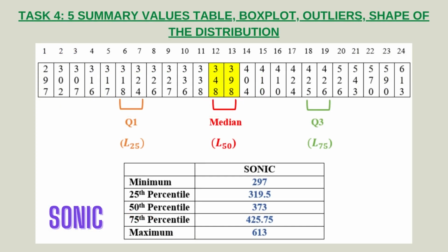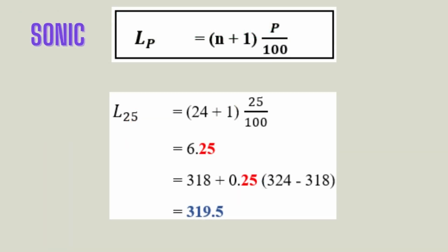And for task 4, after rearranging the numbers in the data set, we already know that the minimum value is 297 and the maximum value is 613. We have to calculate the 25th, 50th and 75th percentile using the formula, which is LP equals (n plus 1) times P over 100, to first locate the position.